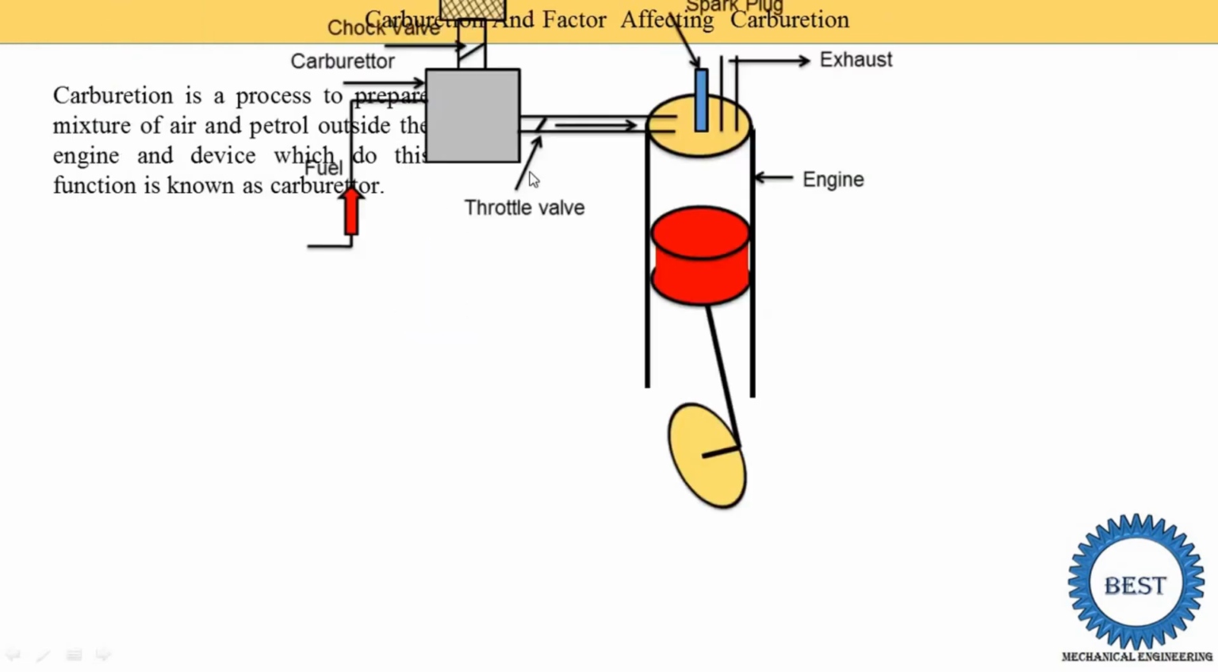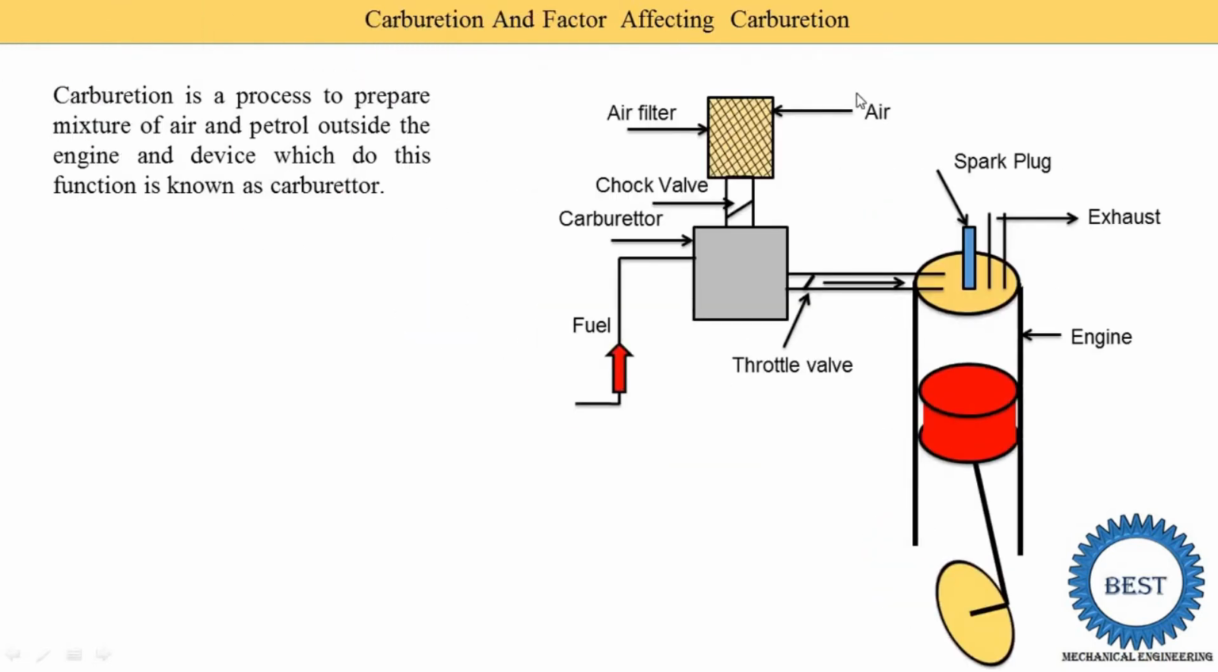So here we understand this phenomenon by using this figure. Here you see this is the carburetor. In this carburetor we supply the fuel from the fuel tank, by using a pump or not using a pump. So one, the fuel enters this carburetor, and second, the air enters through the air filter. Then the quantity of air is controlled by the choke valve and it comes into the carburetor.